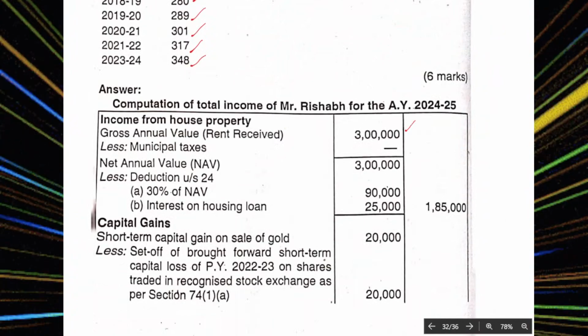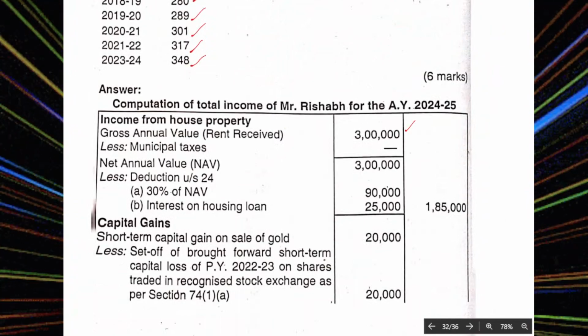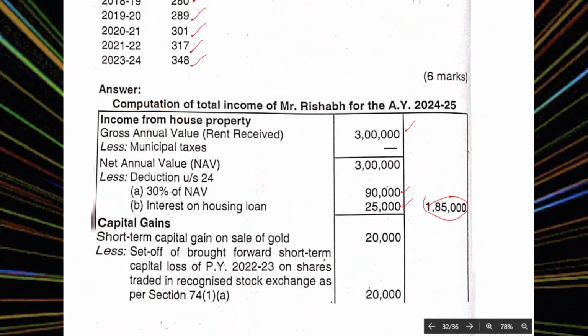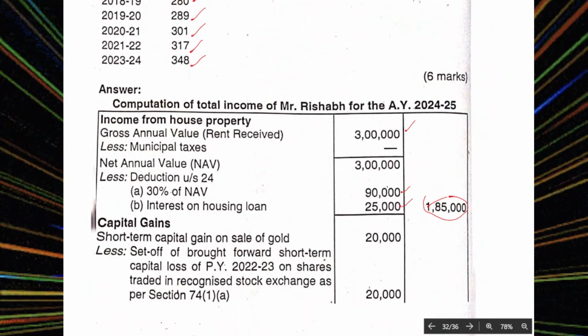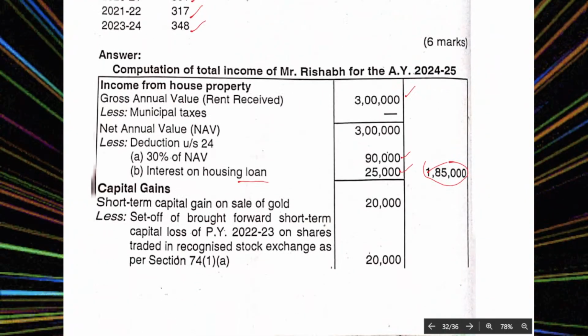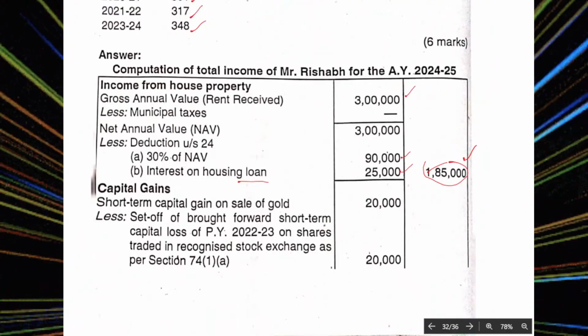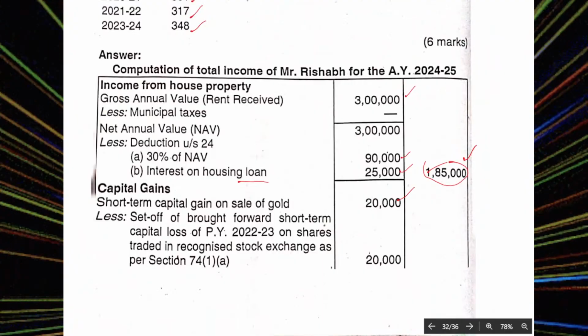Income from house property: 3 lakhs. Standard deduction 30% of NAV. Interest on housing loan 25,000. So 1 lakh 85,000. This loan is got from a friend, not from the government. Whether it is included, it can be included in this case. So totally 1 lakh 85,000 income. Very good. Capital gain: short-term capital gain on sale 20,000. Set off brought forward losses; 20,000 can be brought forward. Done.